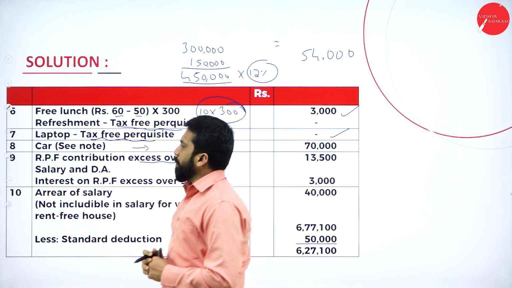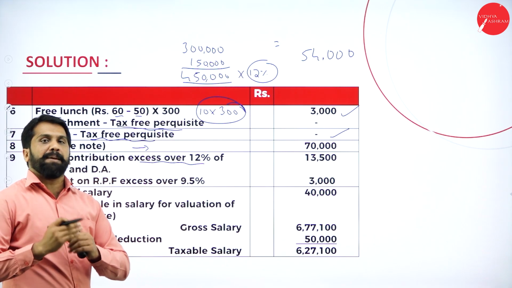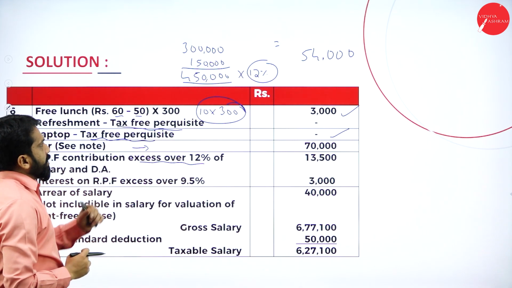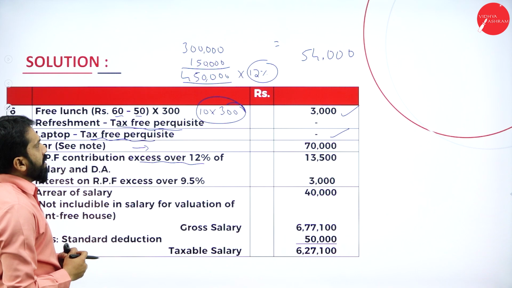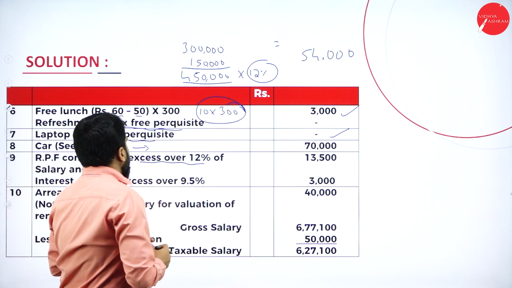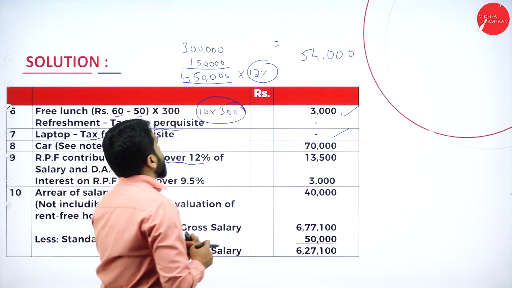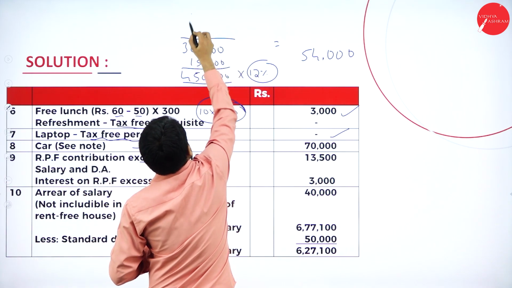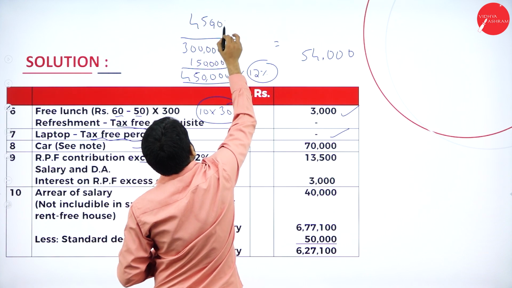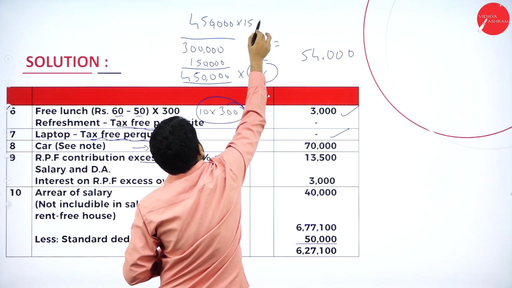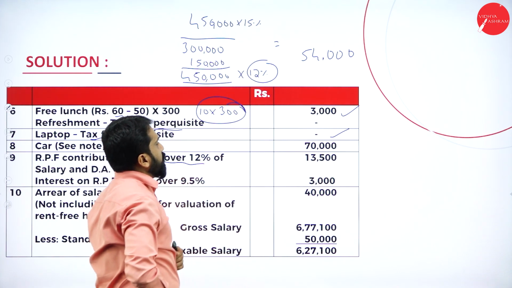Now, how much was contributed by your employer? As per 12%, we got around 54,000. But if you go with your employer, the same value, 4,50,000 multiplied by 15%. How much will you get?